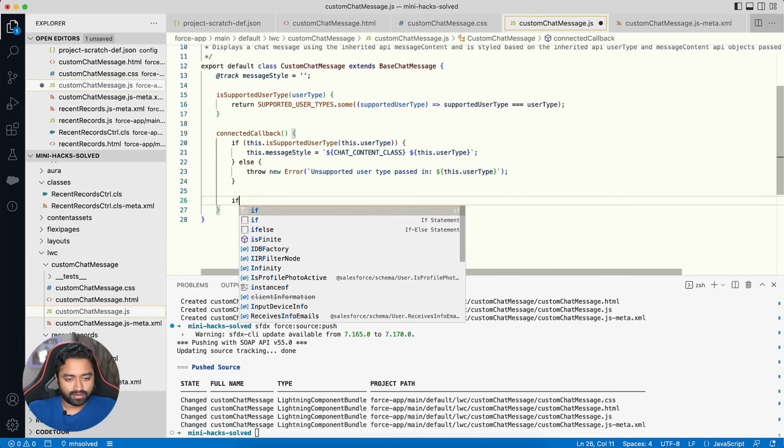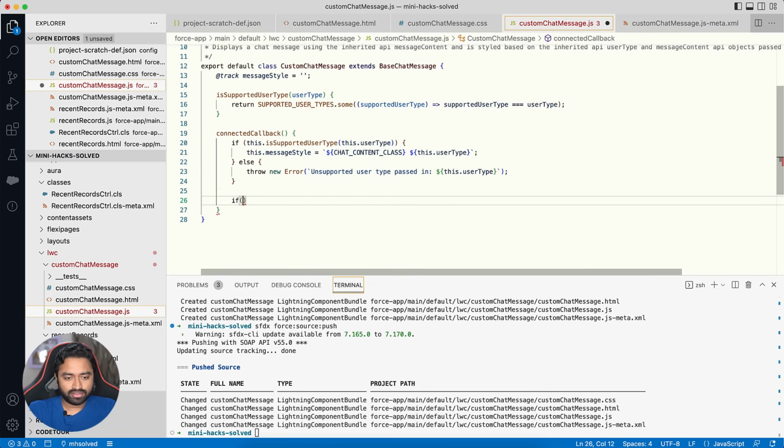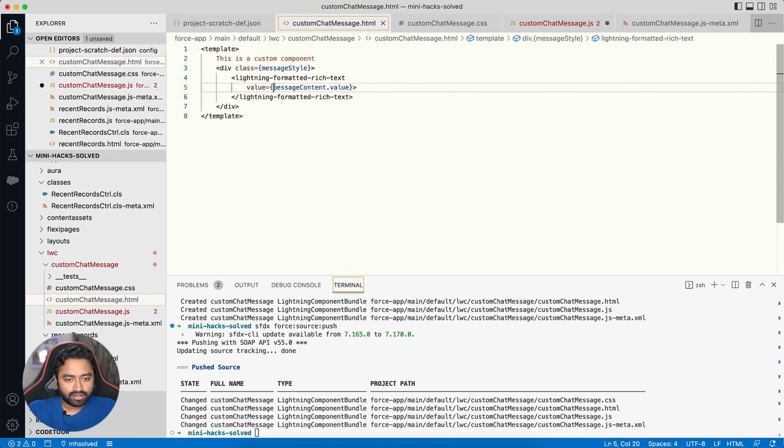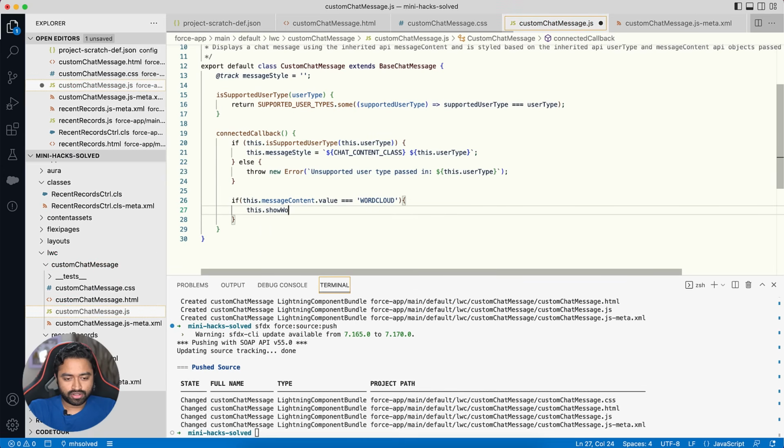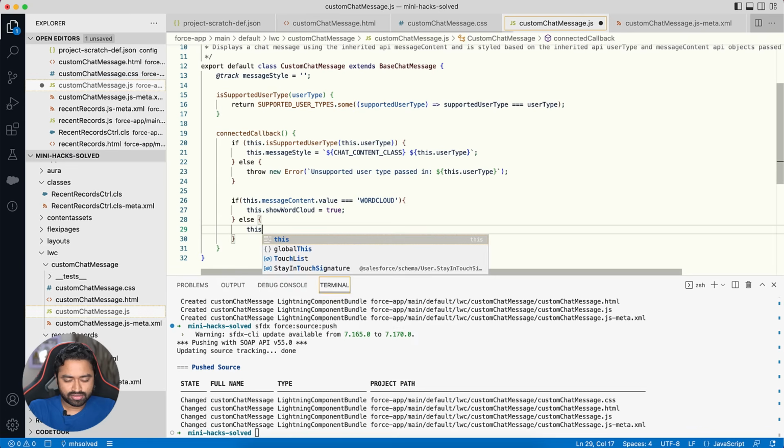So within connected callback, we put an if condition that says if this.messageContent.value is equal to word cloud, then this.showWordCloud is equal to true, else this.showWordCloud is equal to false.